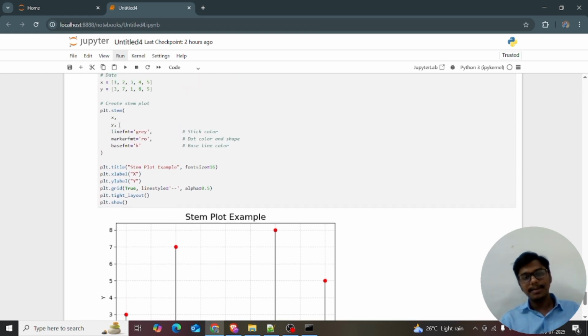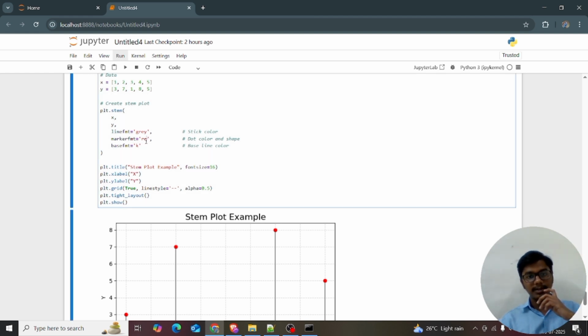So plt.stem, I'm giving the x, y, and the line format. For the line format, I want gray, and the marker format is equal to 'ro', meaning r for red color and o for the marker. Just make note of it: r for red color and o for the marker, and base format is equal to k.